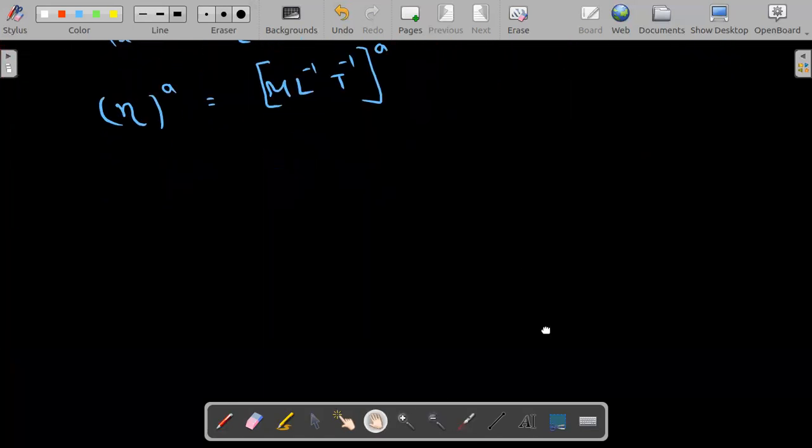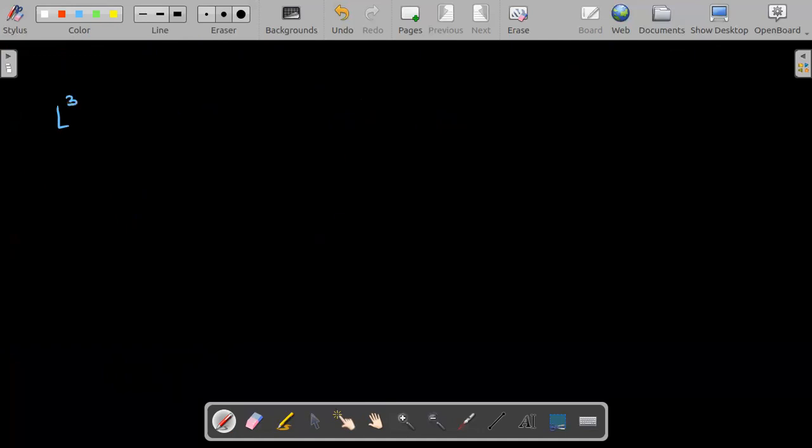Now substitute them one by one. So substituting all these things in the obtained equation, you get L cubed T power minus 1 on the LHS, and on the RHS you have a constant K, which is dimensionless, so it doesn't affect much. You can write K if you want to, I don't mind writing.